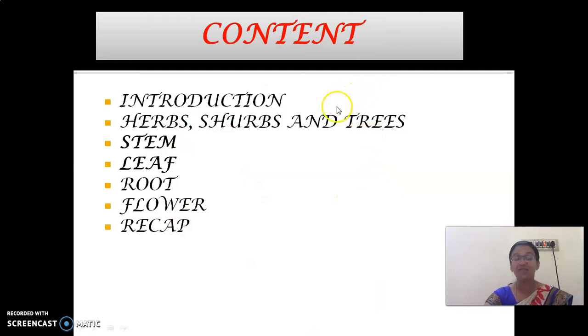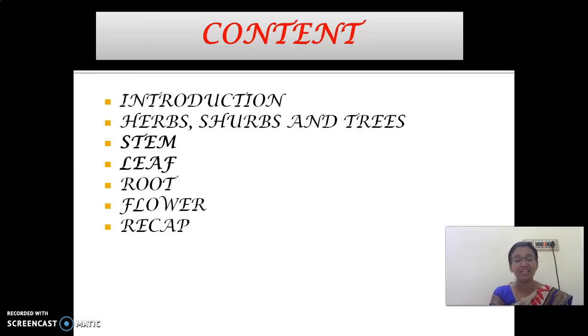In the last class, we had discussed the introduction of plants, herbs, shrubs and trees. We had seen examples of these. In addition to this, we had seen climbers and creepers. Clear, children? In this class, I have asked you to be ready with some materials: leaves, ink or Ujala, a plant, water and a beaker. I am ready with all those things. Are you ready, children? If yes, very good. We are going to do an activity.